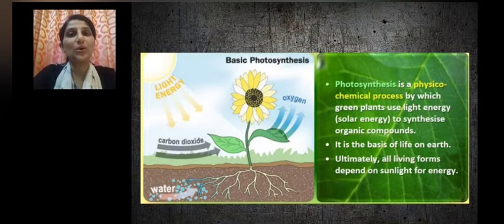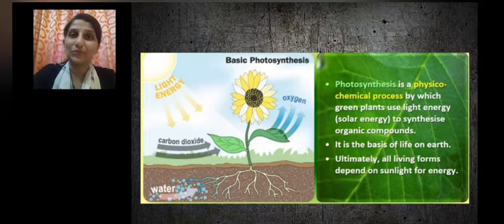So in this chapter, we are going to learn about the basic process called photosynthesis. What is the site of photosynthesis? What are the steps involved in the process of photosynthesis, and the factors influencing the process of photosynthesis? So let's begin with the chapter Photosynthesis in Higher Plants.